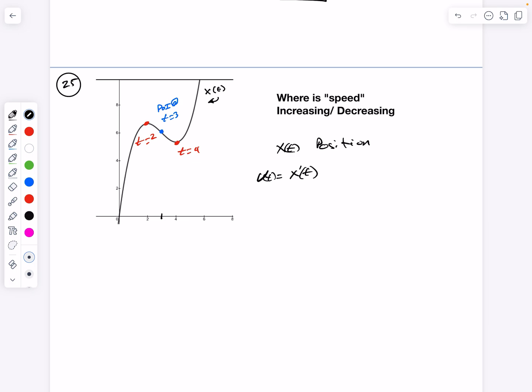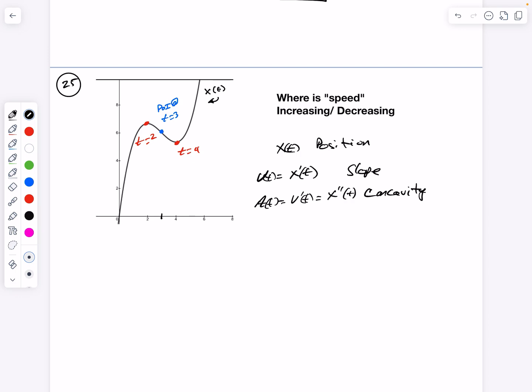And that's basically the slope of this graph. Acceleration at time t is equal to the derivative of velocity at time t. Well, the derivative of velocity is the second derivative of position. Now, the derivative of this function, this graph you're looking at, is the slope. The second derivative is concavity.